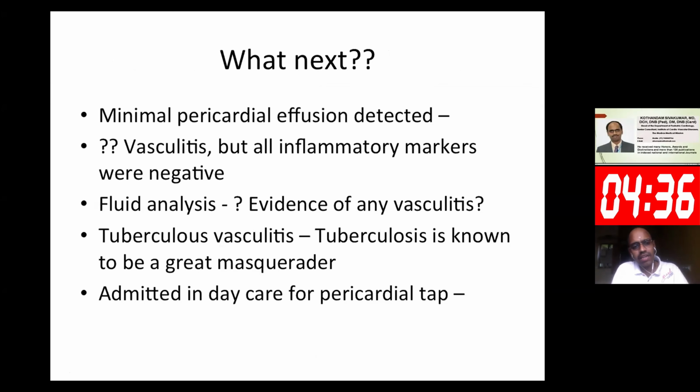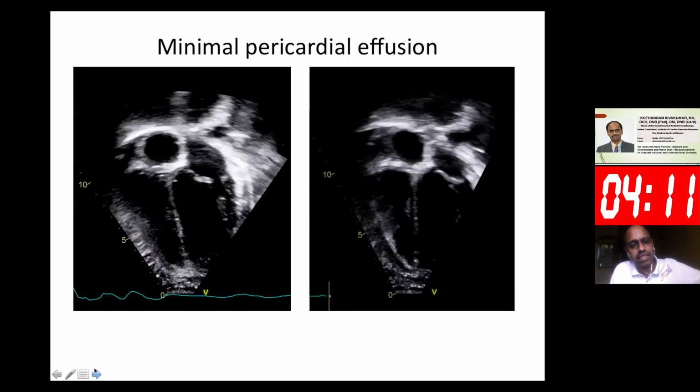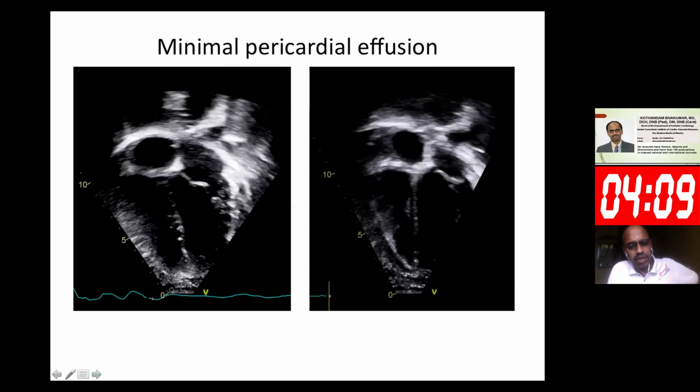So we thought pericardial fluid would help to pick up whether there is any evidence of vasculitis. We just heard from the previous speaker that tuberculosis can be a great masquerader. And so she was admitted in the daycare for a pericardial tap. Before the pericardial tap, another echocardiogram was done to identify where we should tap, whether it is subxiphoid or whether it is in the apical region. So an echocardiogram was repeated.